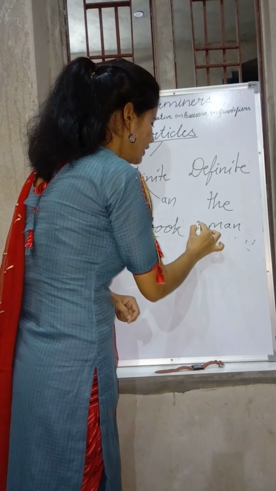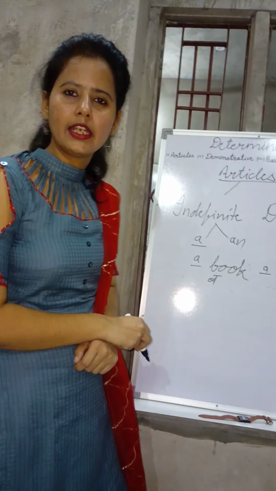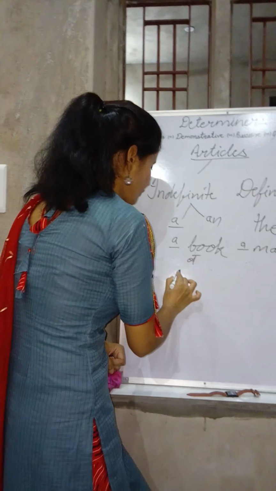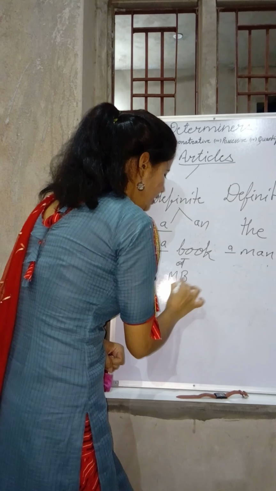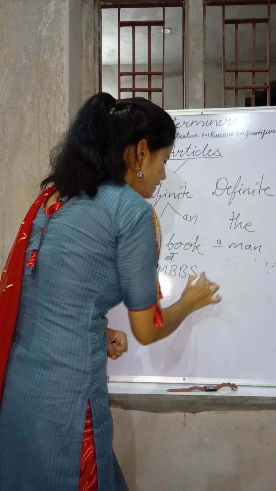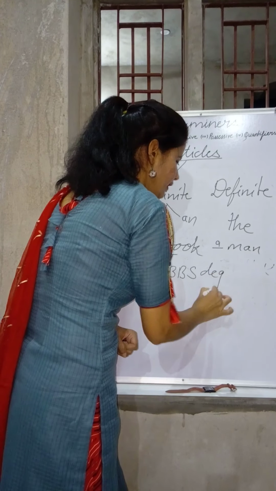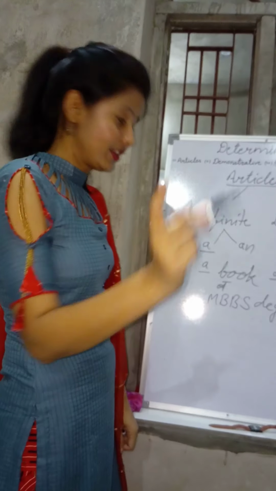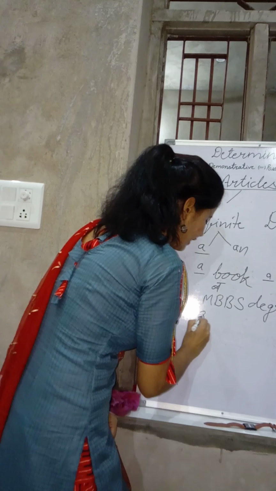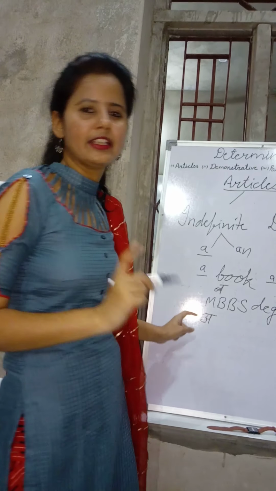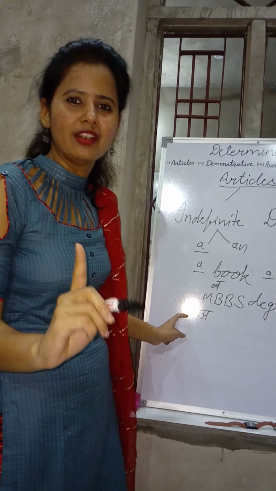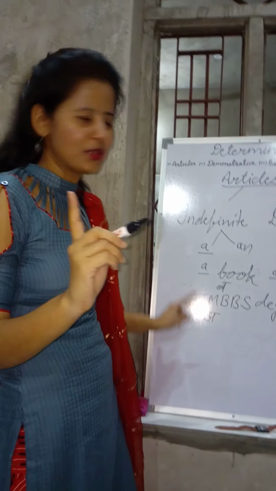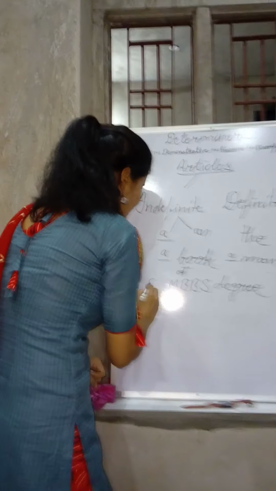So we have to use a here. Look, MBBS degree. You see, this word starts with the A sound, and A is here a vowel sound. So if it is a vowel sound, then you have to use an here.